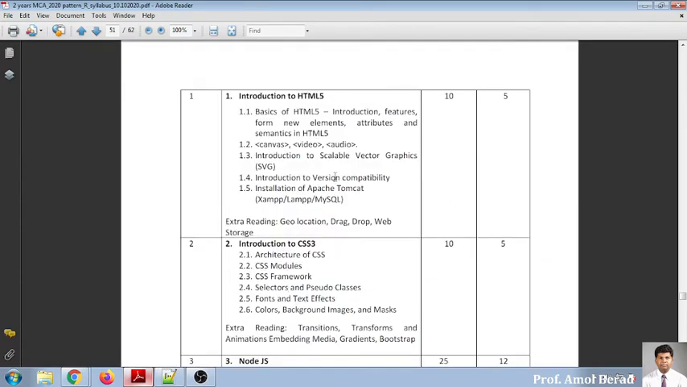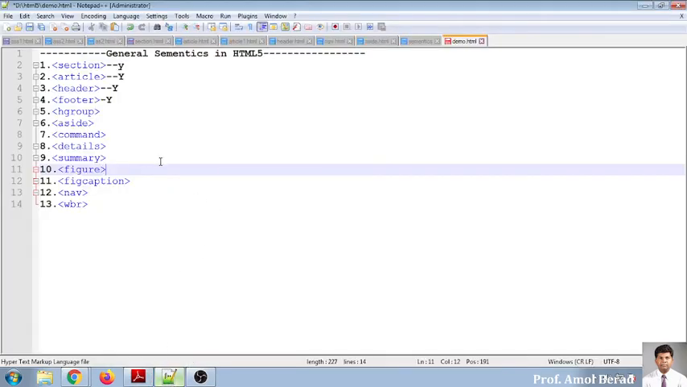Now we'll move again to chapter number 1. Up till now, we have covered the introduction and the features. We have also covered some 4 out of the 13 semantics in HTML5 in your last session. Now we'll move toward the remaining part.